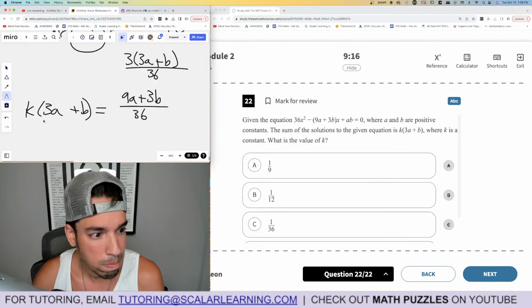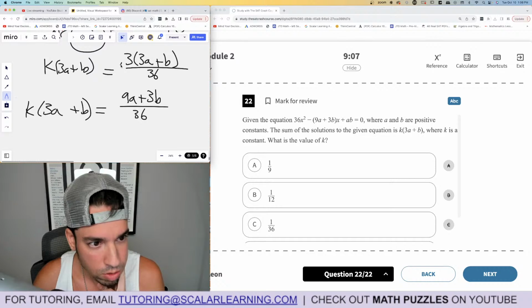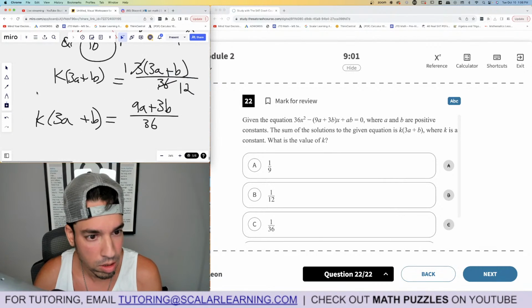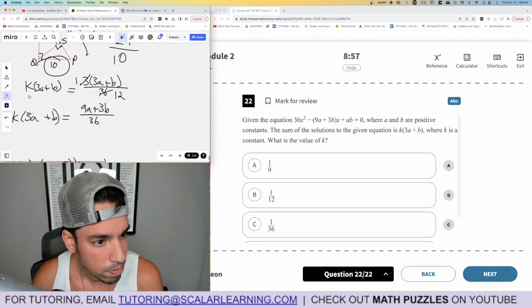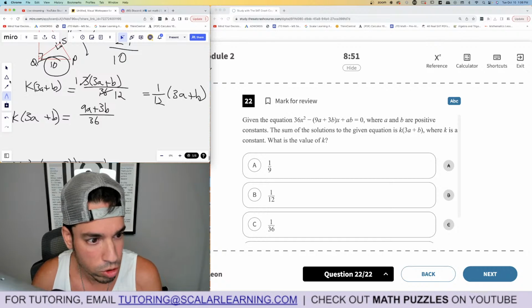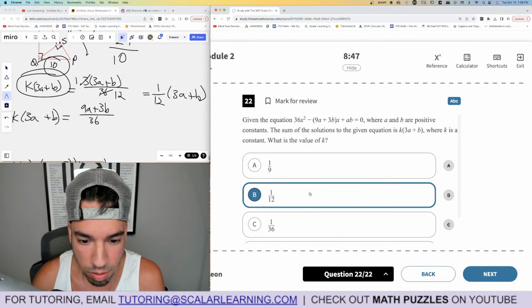Because now it matches what we got on that left side, equal to K times 3A plus B. I'm going to tell you why I'm doing this in a second. This reduces to 1 over 12. Now we can see quite clearly. Hold on, let me zoom out a little bit. That becomes 1 over 12 times 3A plus B is equal to this, which means K must be 1/12.